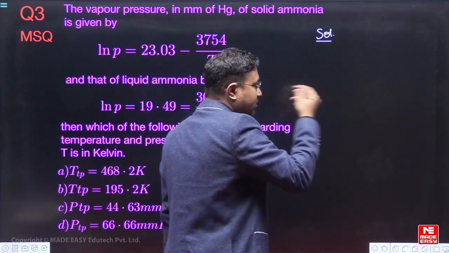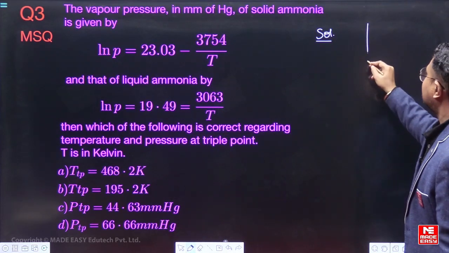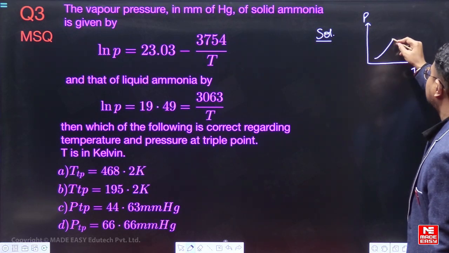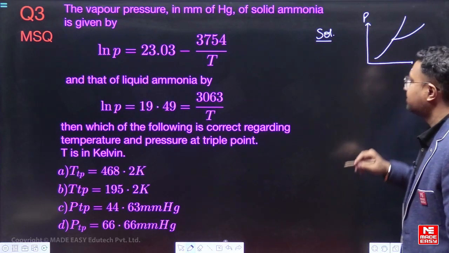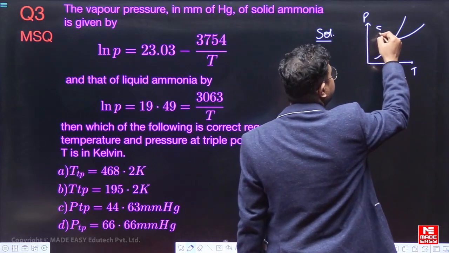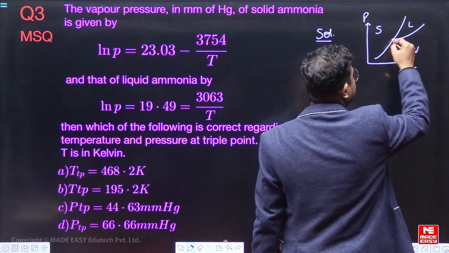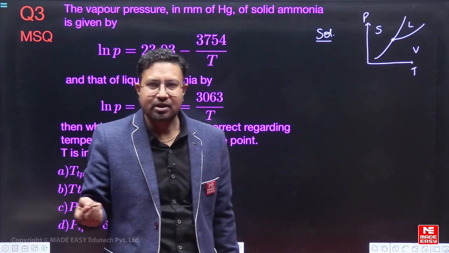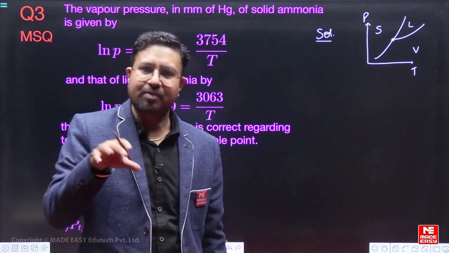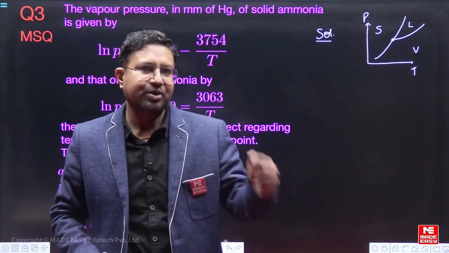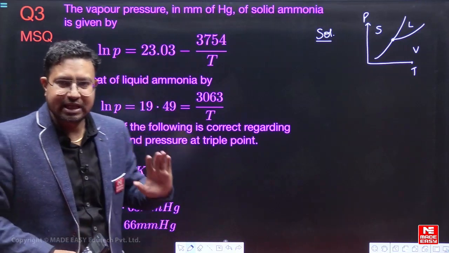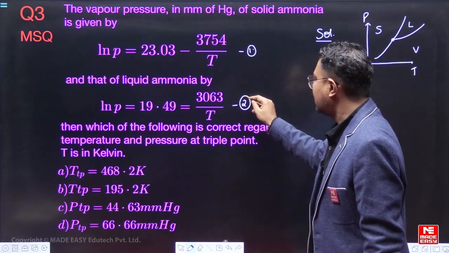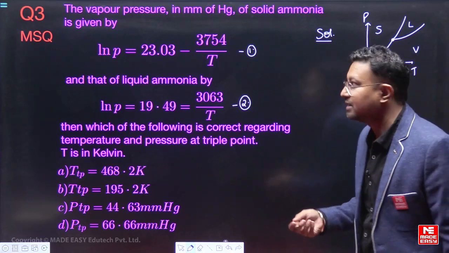Let us solve this one. So when we talk about the triple point, if we see this is the PT diagram, this is the pressure temperature diagram, and the PT diagram is like this, it looks something like this for a general substance. So this is solid, this is liquid and this is vapor. So this is the triple point. So at the triple point, the pressure and temperature characteristic, whether you are at the triple point as liquid, as solid or as vapor, it should be the same. So when we are talking about the triple point pressure and temperature, this equation and this equation should give us the same result, right? So suppose this is equation 1 and this is equation 2, so if we equate equation 1 and equation 2, we get that